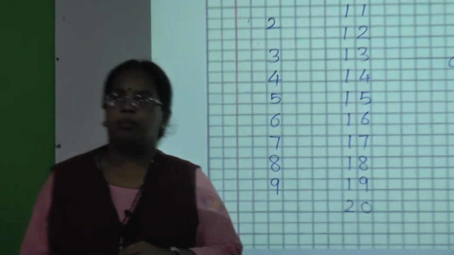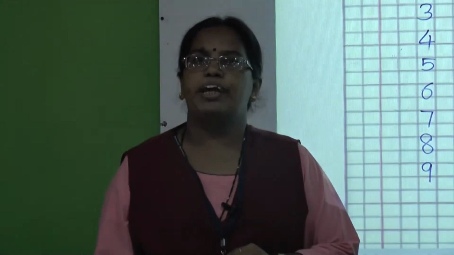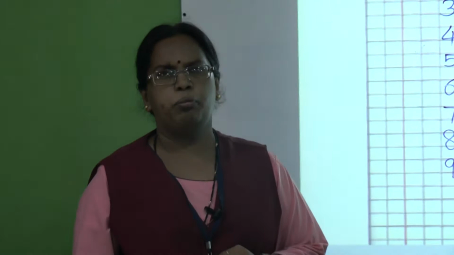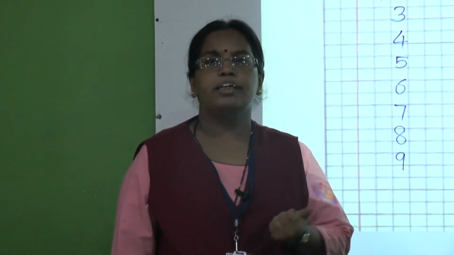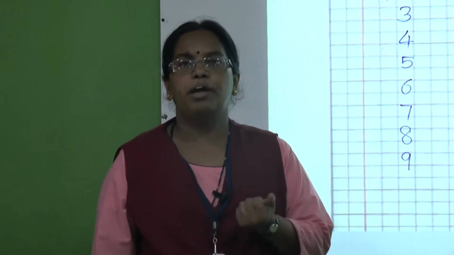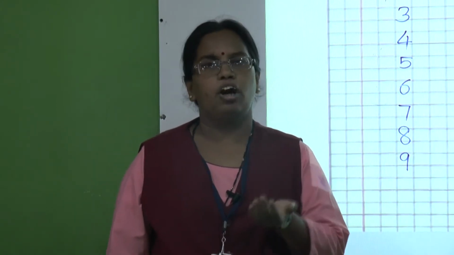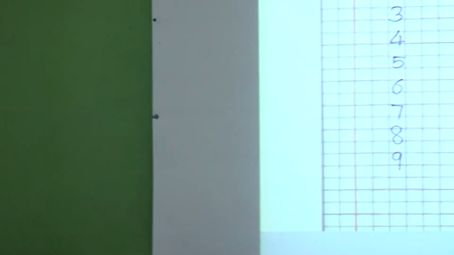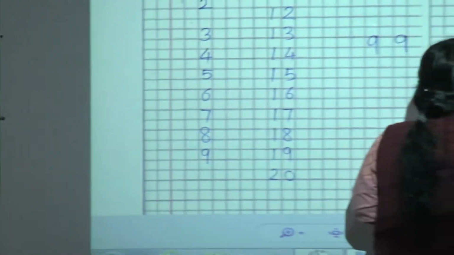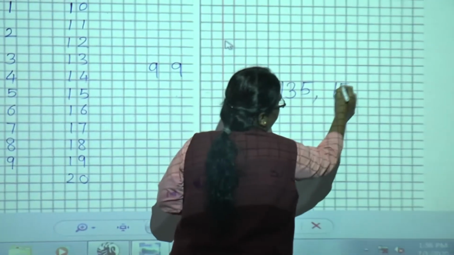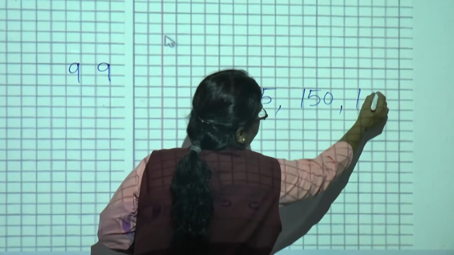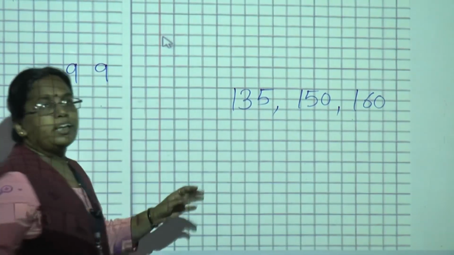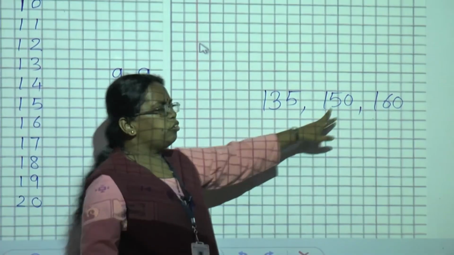Once upon a time there was a boy. When he went with his mother to a shop, he ordered a burger. Before he gave the order, the man had given the menu card to his mother. He saw that menu card. In that menu card it was written that the price of the burger was 135, 150, 160. In this way the numbers were written. So he was very confused.